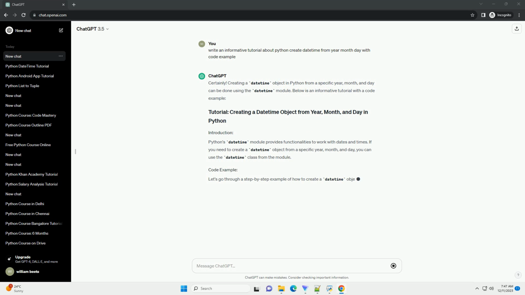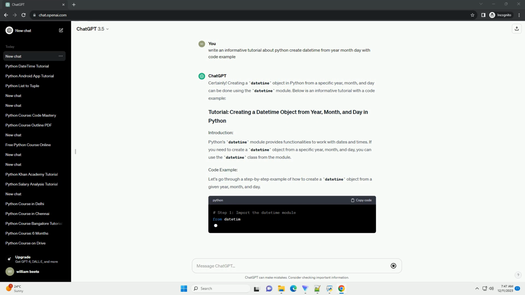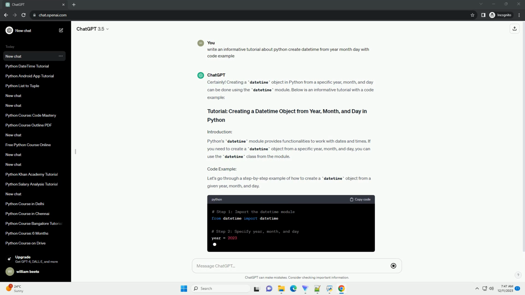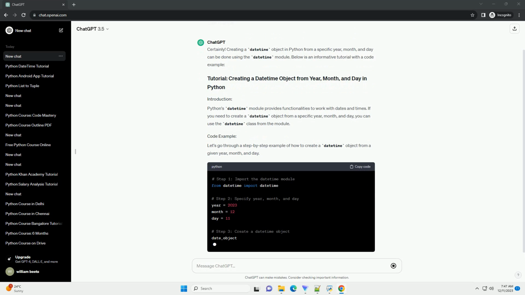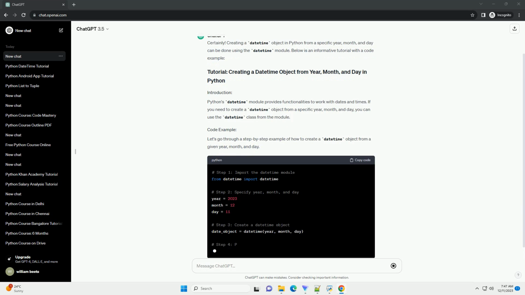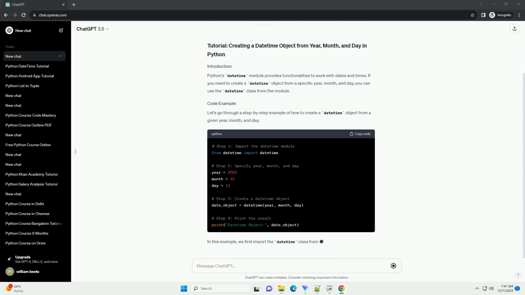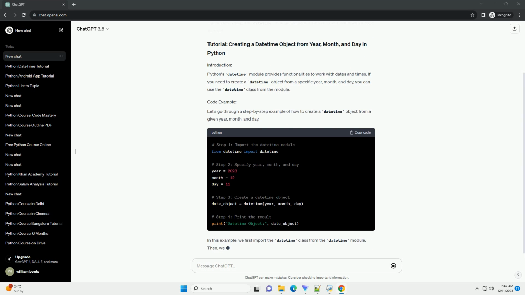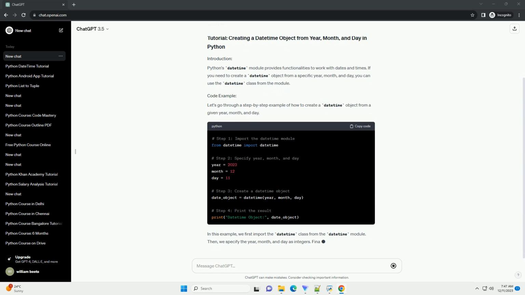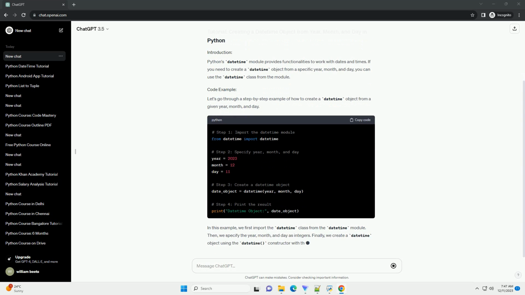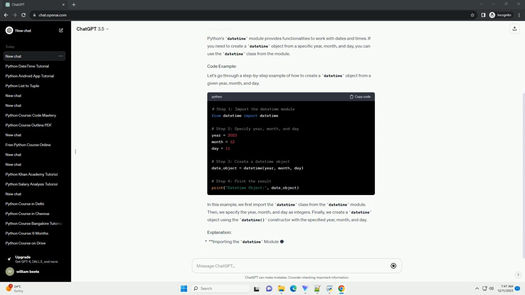If you need to create a datetime object from a specific year, month, and day, you can use the datetime class from the module. Let's go through a step-by-step example of how to create a datetime object from a given year, month, and day. In this example, we first import the datetime class from the datetime module.